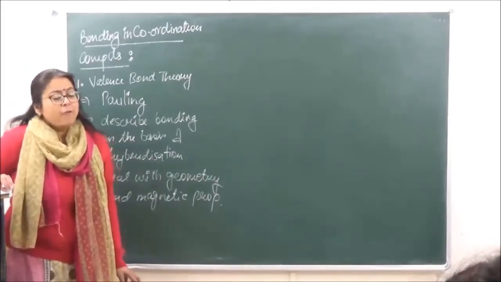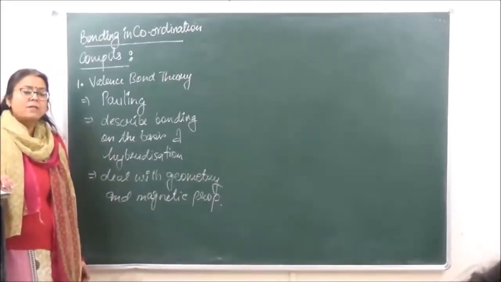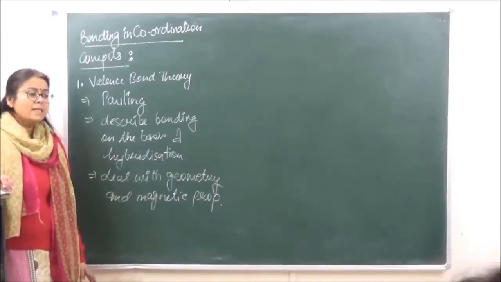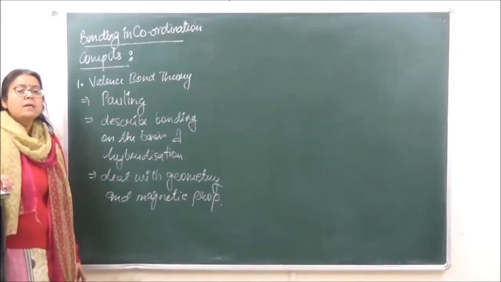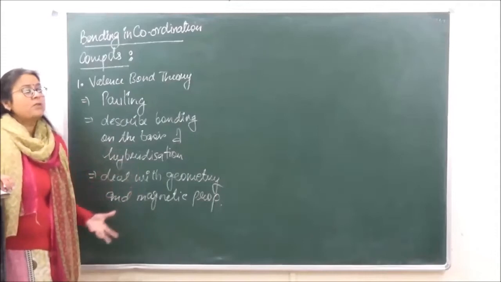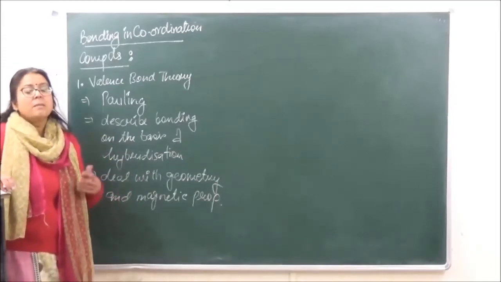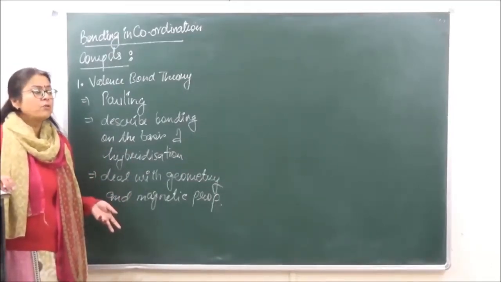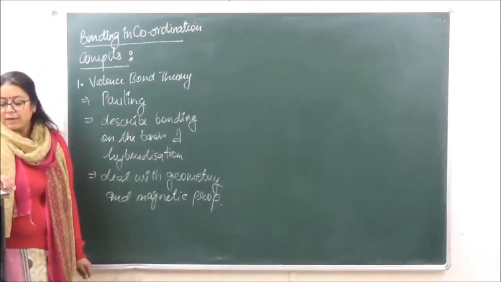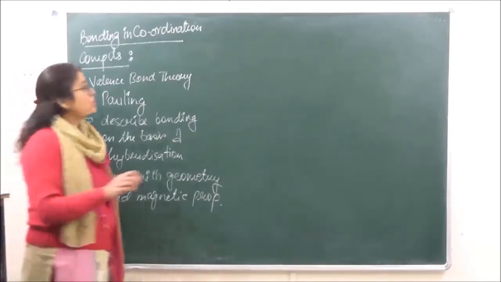electrons present. If all the electrons are paired, the coordination compounds are going to be diamagnetic. And if even one single electron is unpaired, the compound is going to be paramagnetic. And it is seen that as the number of unpaired electrons increases, the paramagnetism also increases. So this all we are going to study according to this theory. Now let's go on to the postulates of this theory.